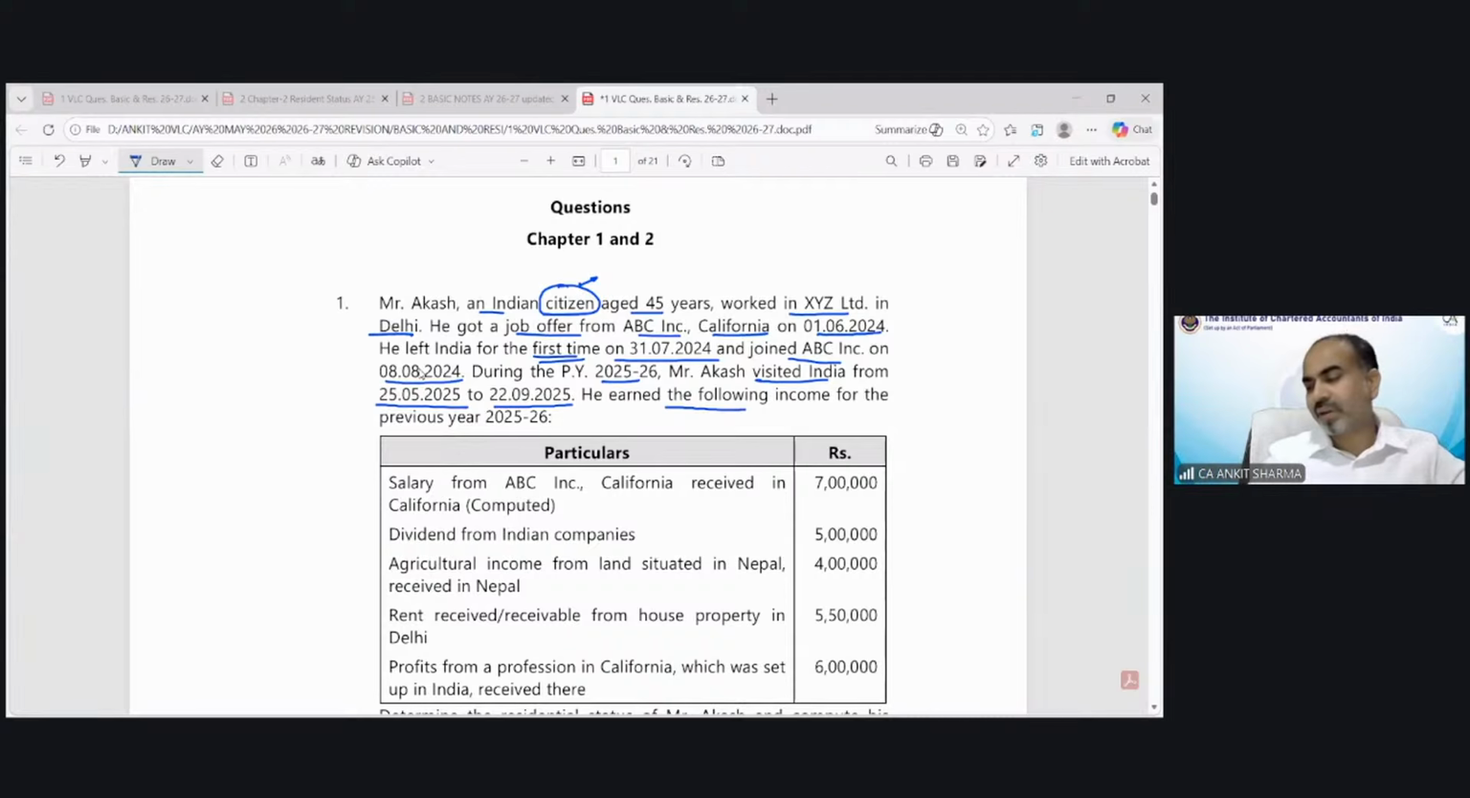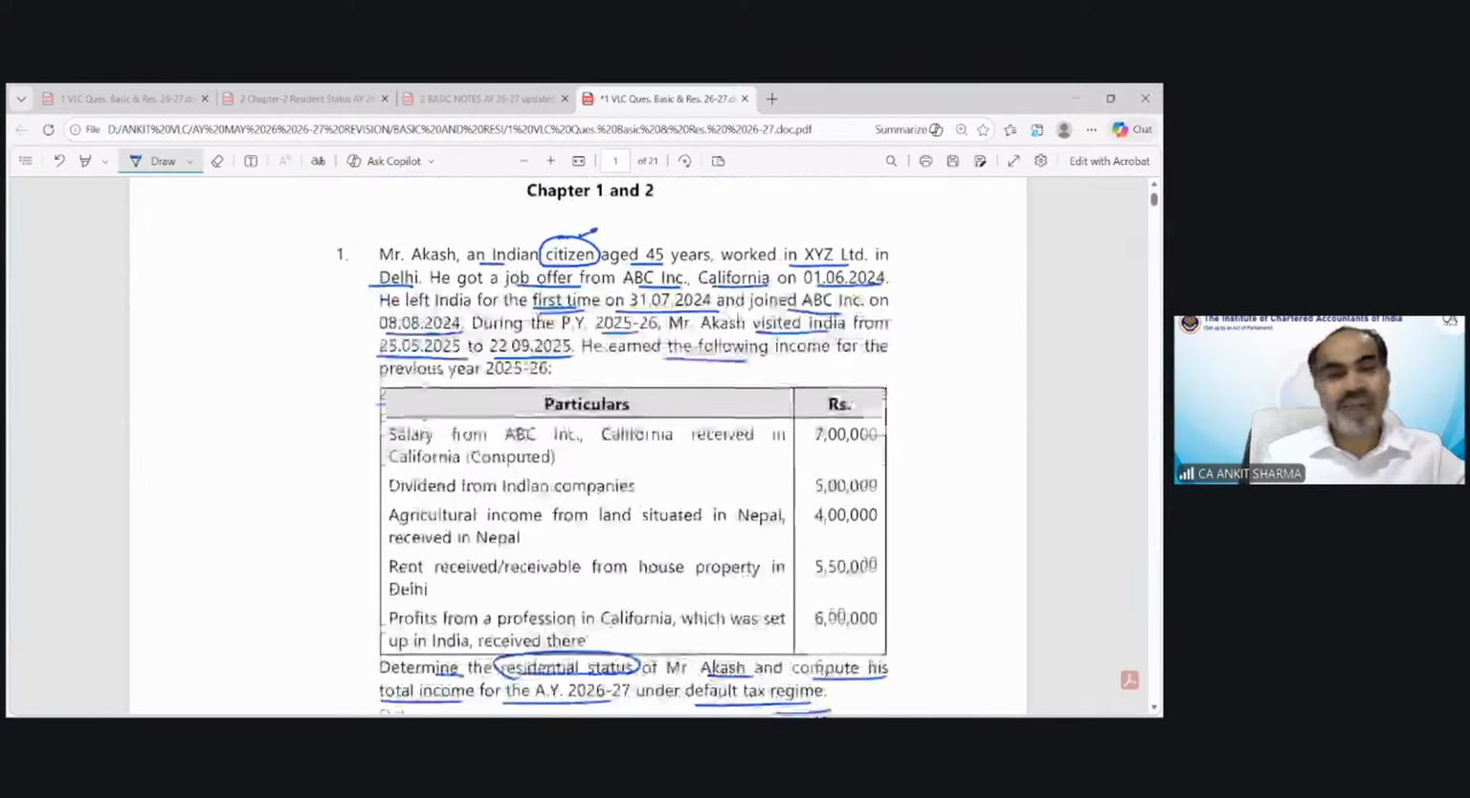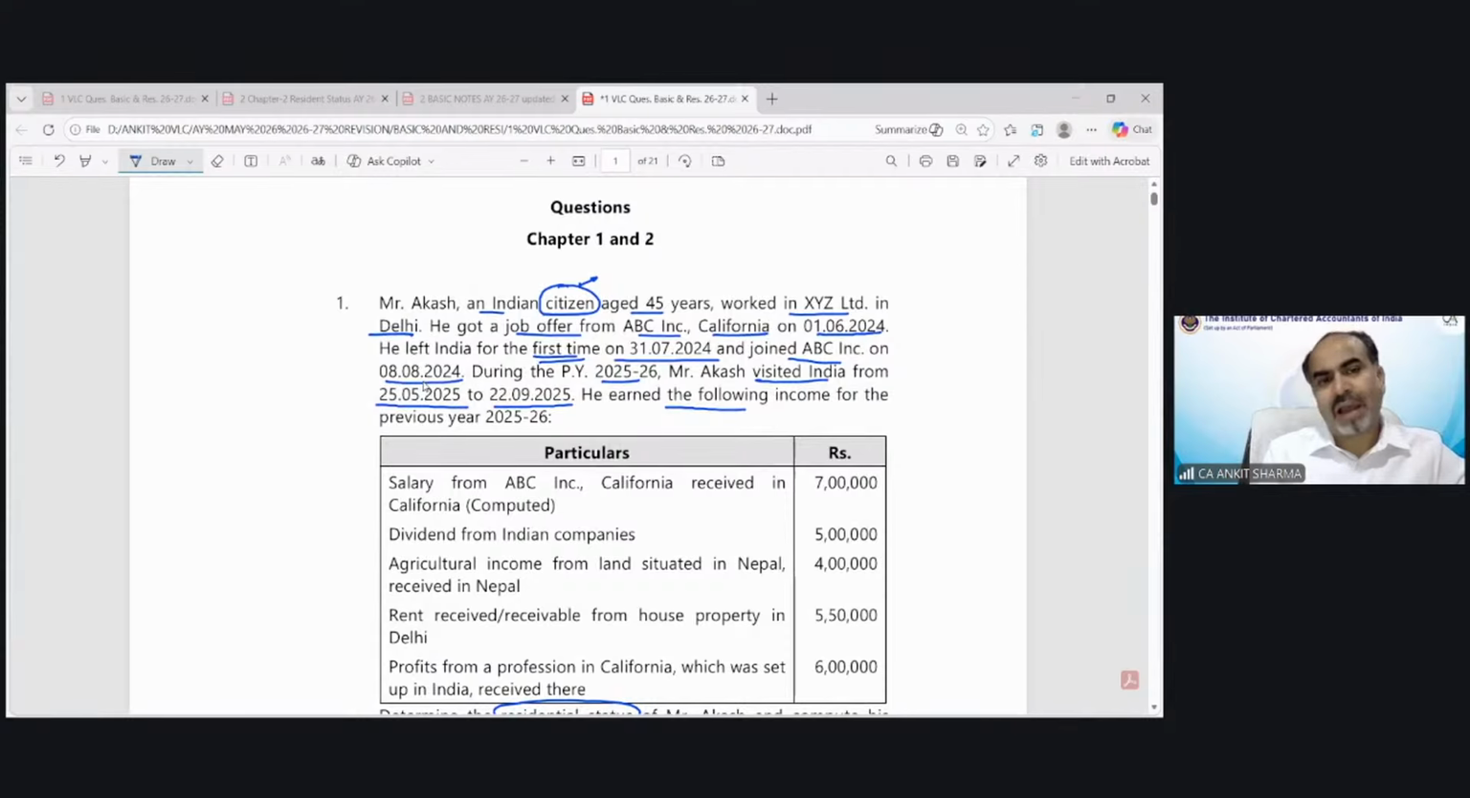But the most important thing in the question is what is the requirement? The requirement you should always read first. Without reading the last line, that is, the requirement of the question, do not start solving your question at all. Determine the residential status of Mr. Akash and compute his total income for assessment year 26-27 under default tax regime. So we have been asked to calculate two things. First one, the residential status of Mr. Akash.